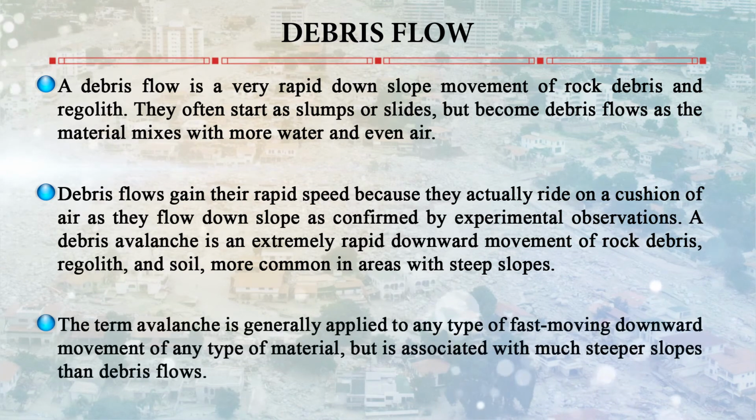The term avalanche is generally applied to any type of fast moving downward material, but it is associated with steeper slopes than debris flows. Now, what are the factors that affect mass movement? There are two factors which combine to cause the mass movement. One is the driving force that promotes the movement, the other is the opposite one, the resisting force that deters the